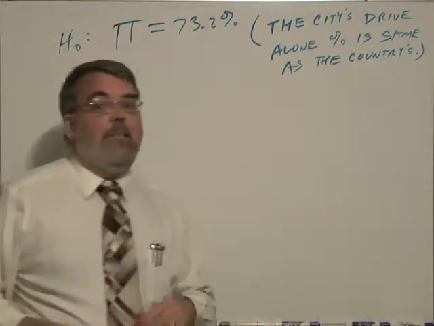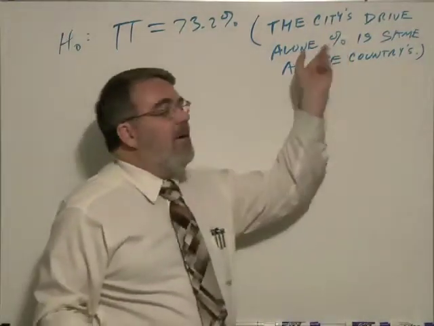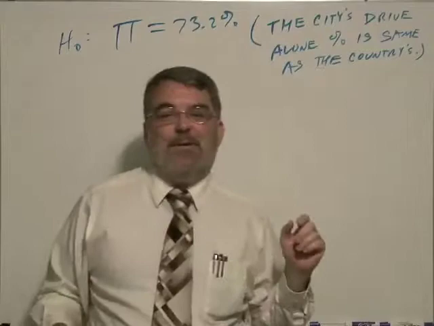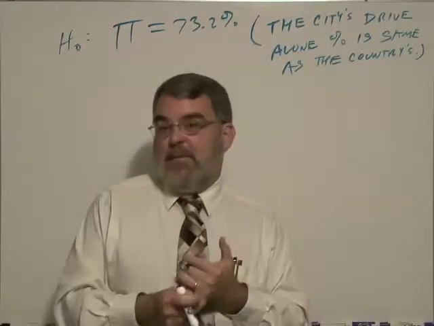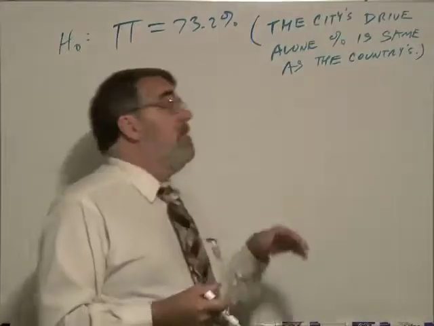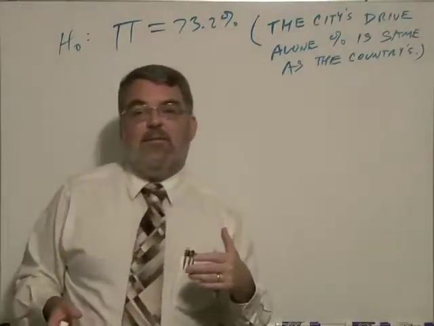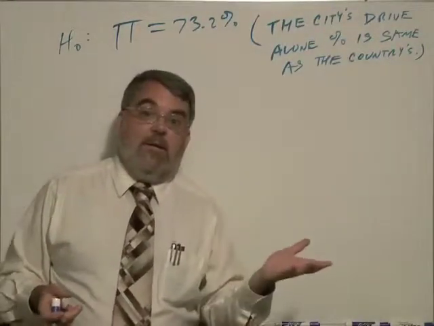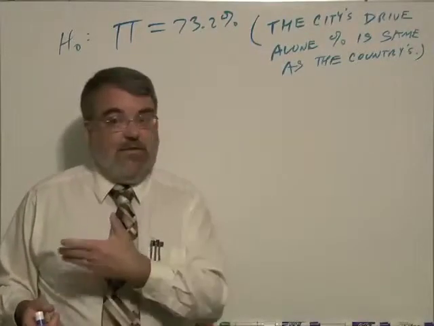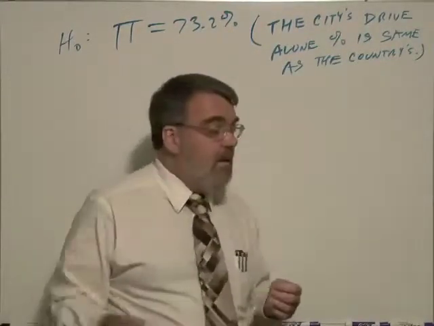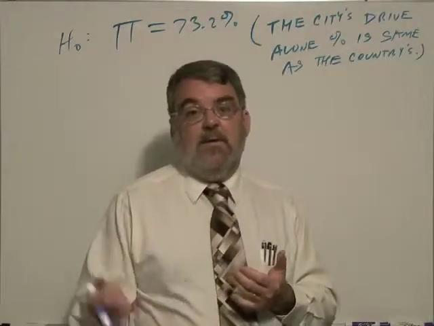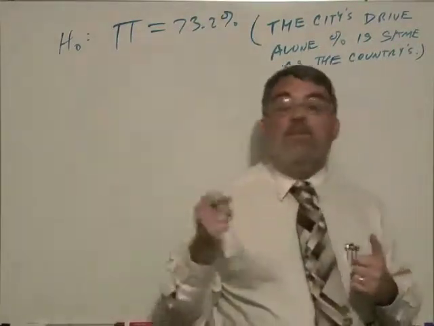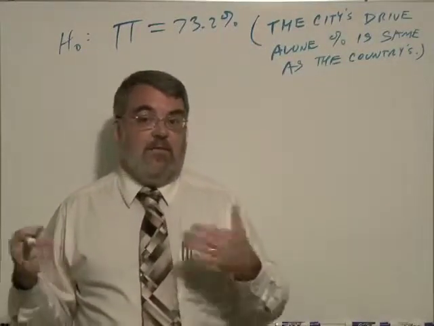So we're not measuring the 73.2% at all. That's already established. That's our status quo number that we're comparing the city to. But pi represents the population percentage for the city. The null hypothesis is that it's no different than the country. Now, we have a reason to believe that it's actually less, because a sample was taken and they found that 67% in the city drive alone.